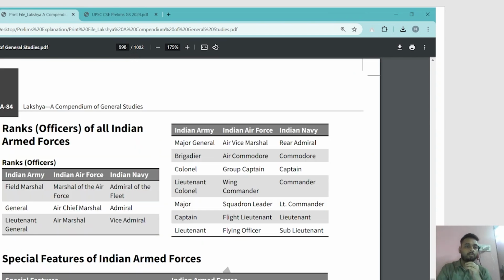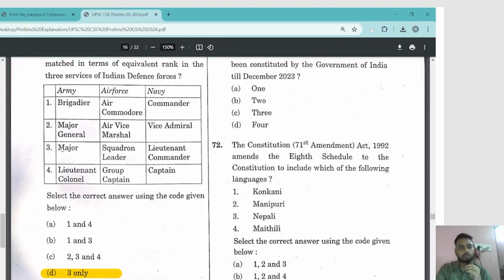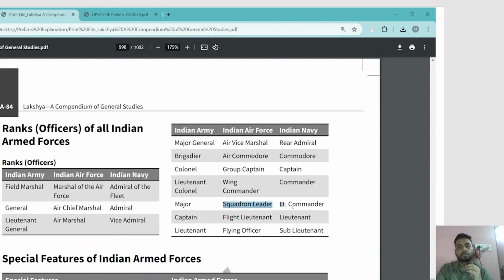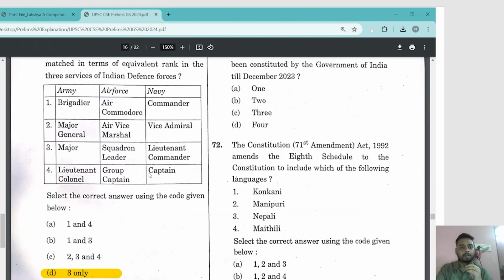See, rank officers of all Indian Armed Forces. So you see this column. Major in Indian Army is equivalent to Squadron Leader in Indian Air Force and Lieutenant Commander in Indian Navy. So see, Major, Squadron Leader, Lieutenant Commander, exactly in that order. So 3 only.